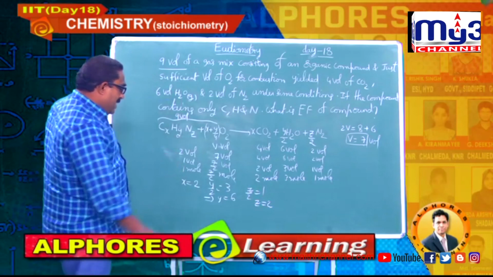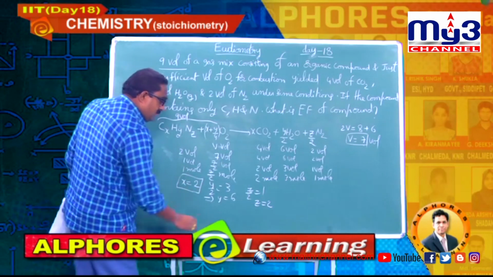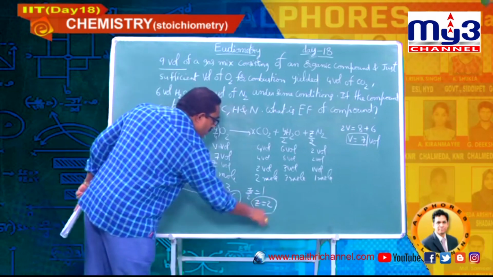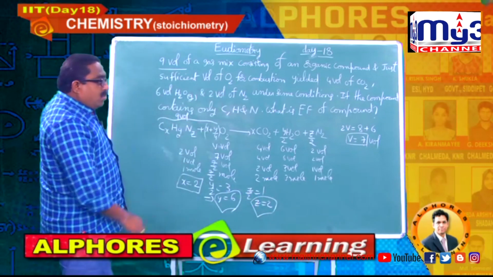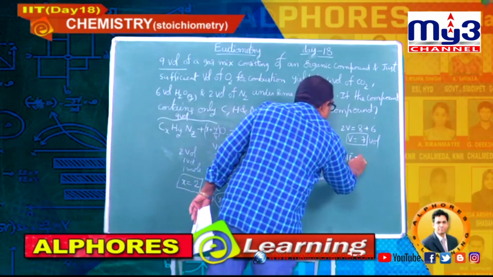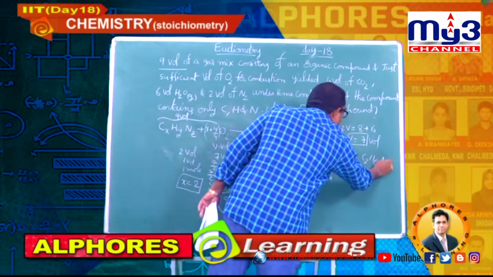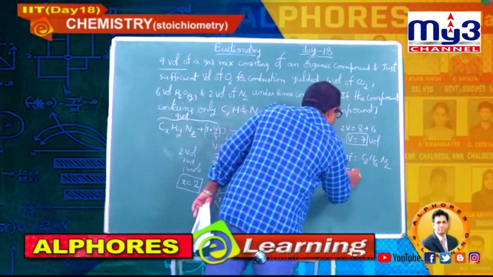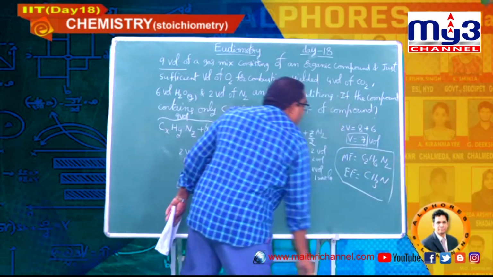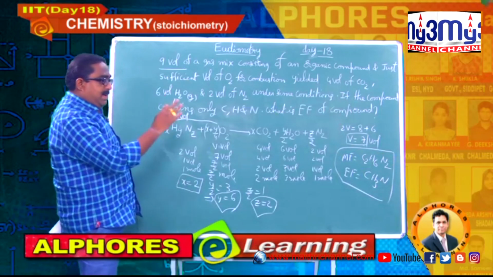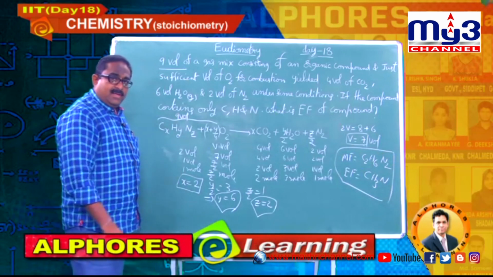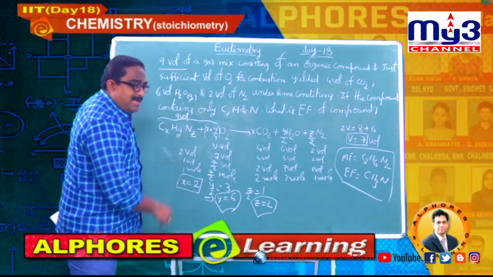Observe here, students, I got x is equal to 2, y is equal to 6, z is equal to 2. So I can write the molecular formula. Here I am writing molecular formula is equal to C2H6N2, and empirical formula, striking out the common factor, CH3N. So the final answer, that empirical formula, is CH3N.